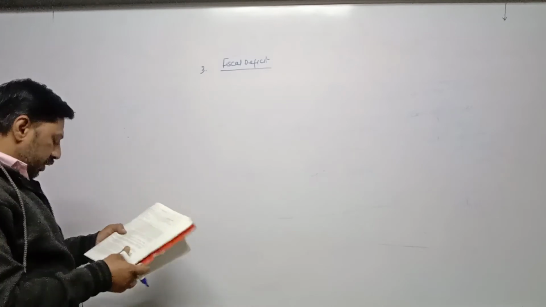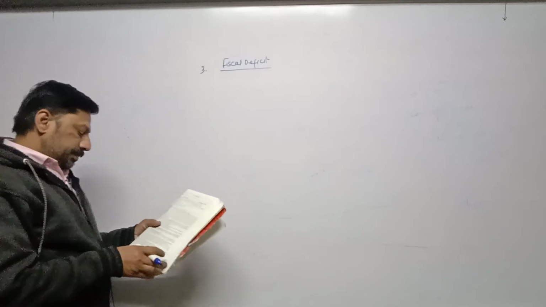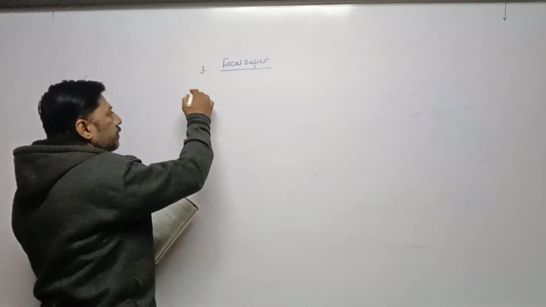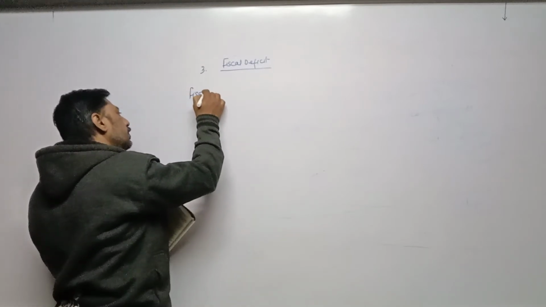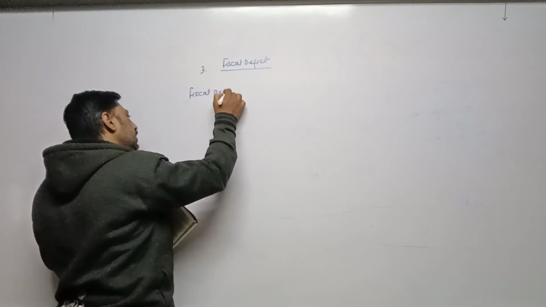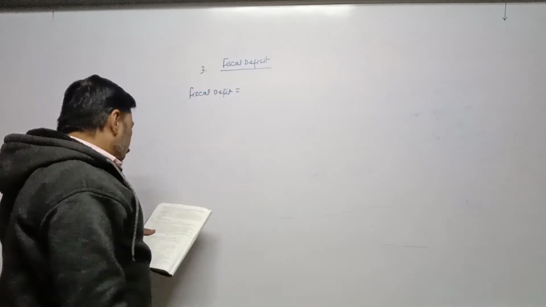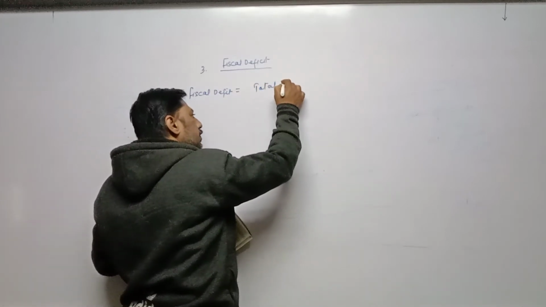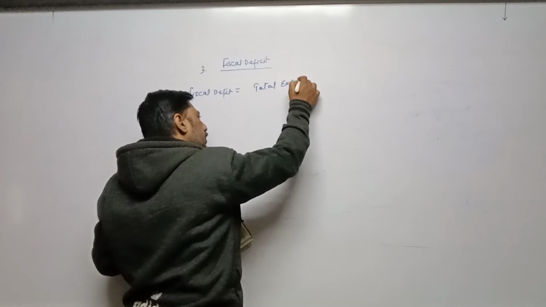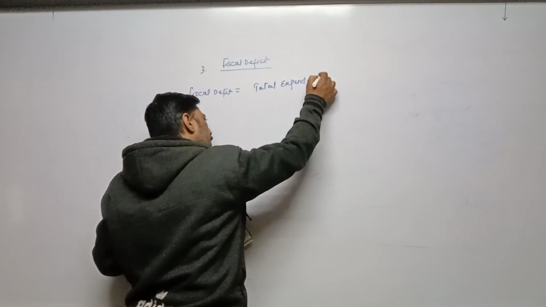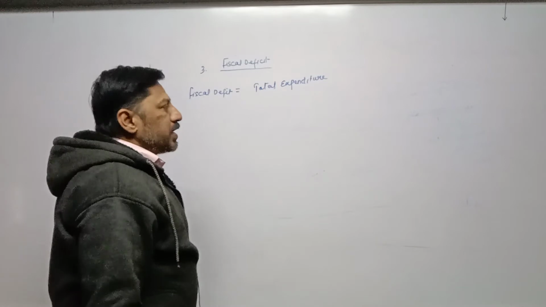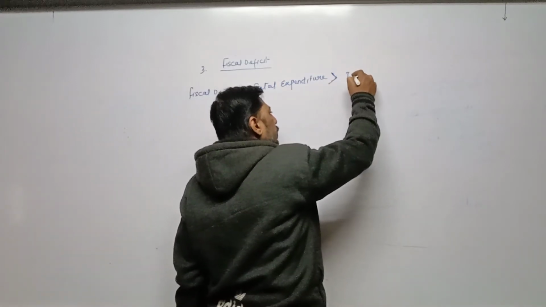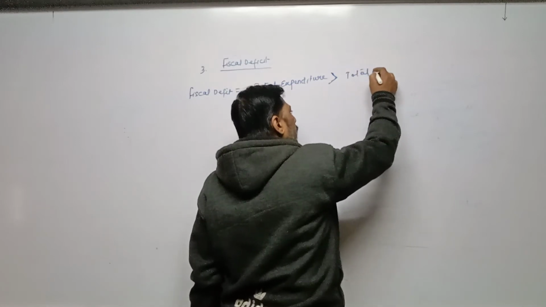Now fiscal deficit according to textbook, first of all, fiscal deficit is when total expenditure is more than total income.